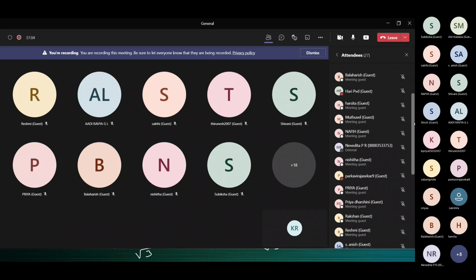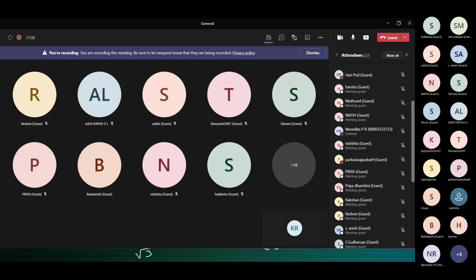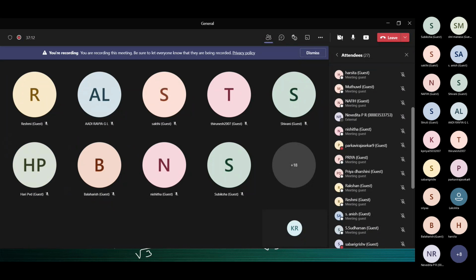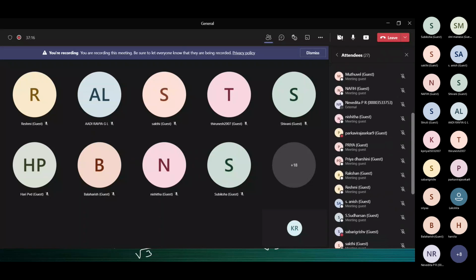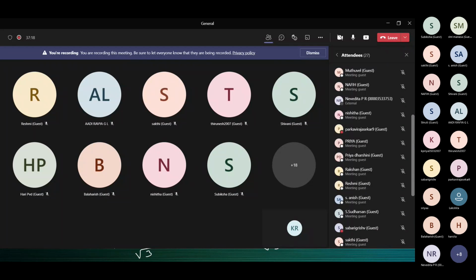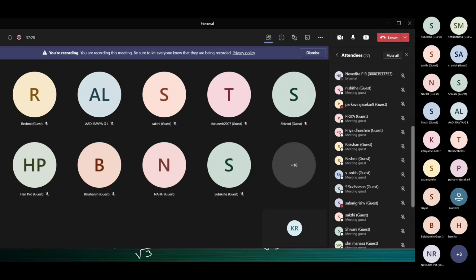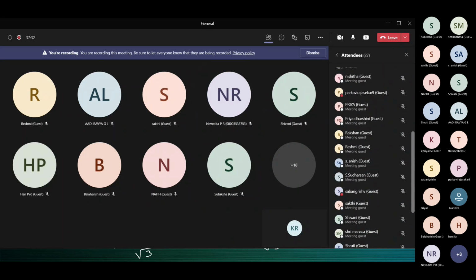Bala Harish? Understood, ma'am. Hariharan? Understood, ma'am. Harshita? Understood, ma'am. Muthuvel? Yes, ma'am. Muthuvel, second method, you're helping me. Nivedita? Understood. Rishita?